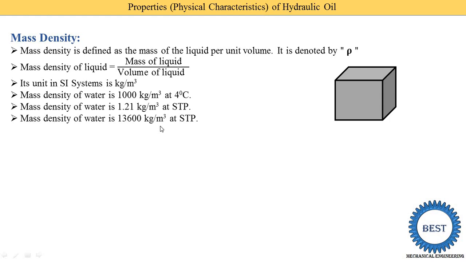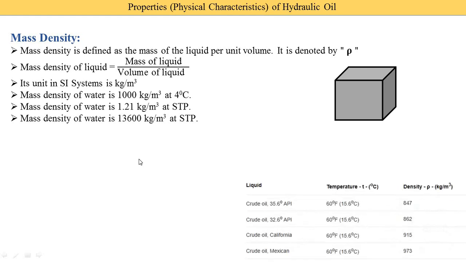So what you understand from these different values is which materials are dense. Comparing water and air, water is denser than air, and comparing water and mercury, mercury is denser, because we are able to fill more mass of the substance in 1 meter cubed.